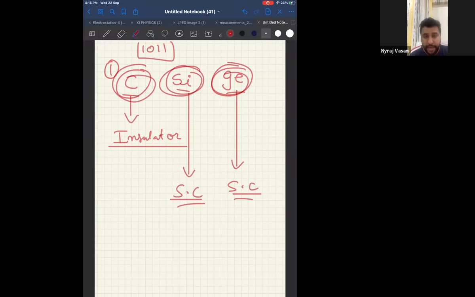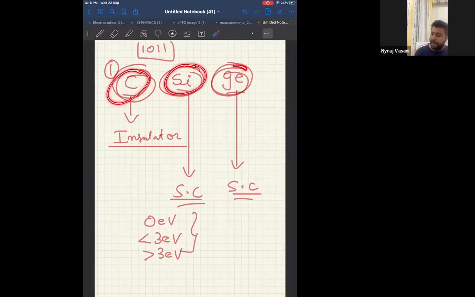Okay. And I know one more thing about energy gap. Can I say energy gap is minimum for conductors? Means energy gap is 0 electron volt for conductors, lesser than 3 electron volt for semiconductors, and greater than 3 electron volt for insulators. 11th standard semiconductors. Now what they're telling us is the valence and conduction bands are separated by an energy gap. That is energy gap of carbon, energy gap of silicon, and energy gap of germanium. Can you tell me among these three, which one will have the highest energy gap?